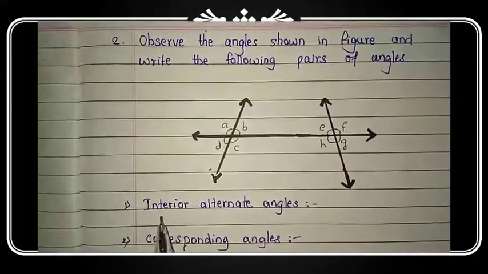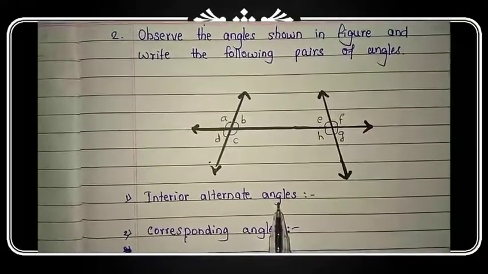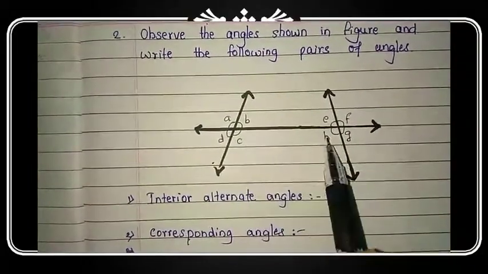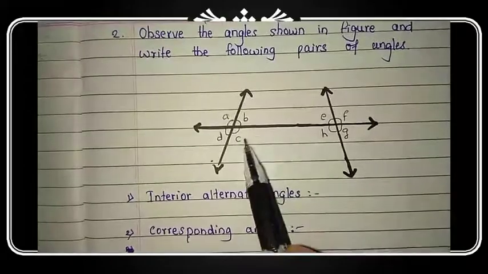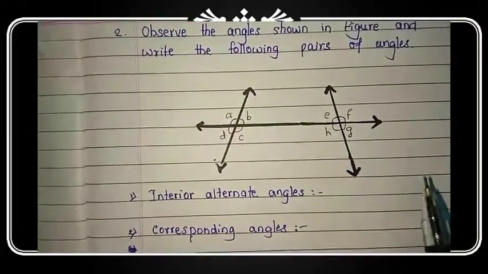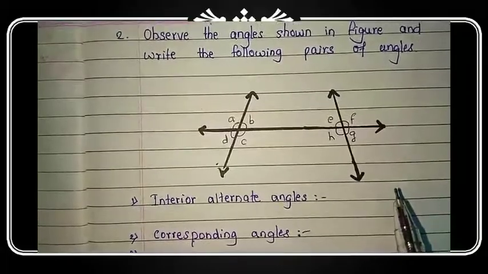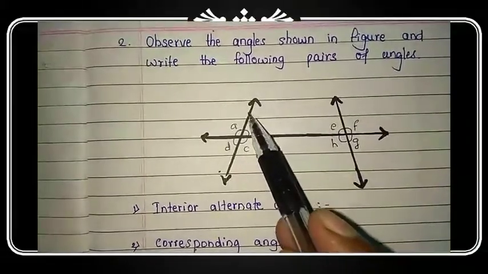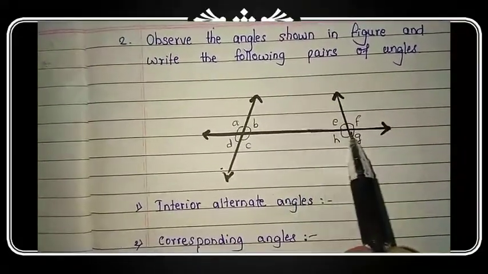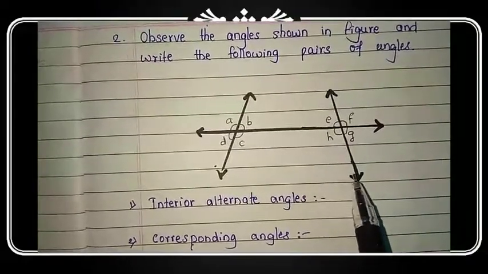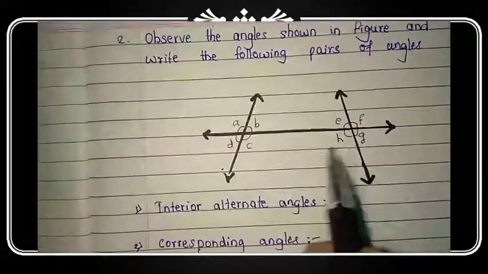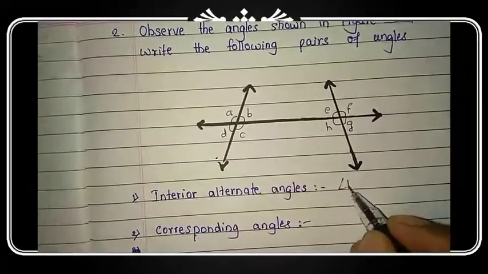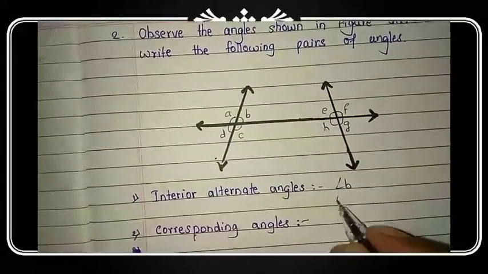First we have to write interior alternate angles. Okay, alternate angle, but it should be interior. So we have 4 interior angles here, B, C, E and H. But we want alternate angle. So alternate angle, in question number 1 we have seen, are the angles which form on opposite side of the transversal. So this is about 2 lines and this one is the transversal. So opposite side of transversal is the alternate angles. For example, we are writing angle B and angle C.